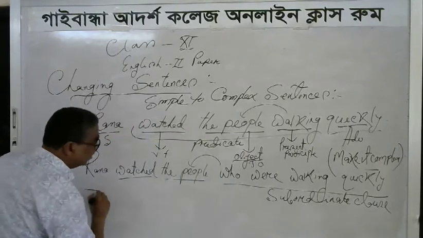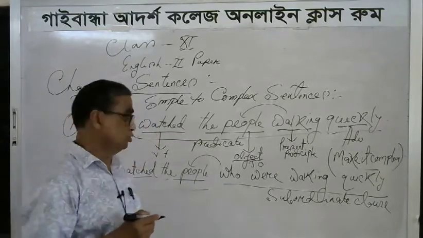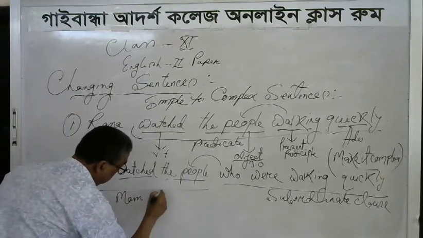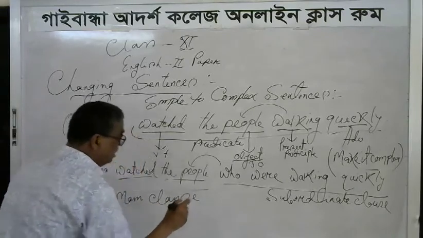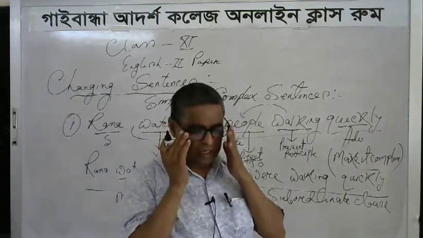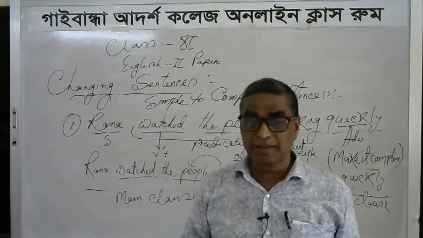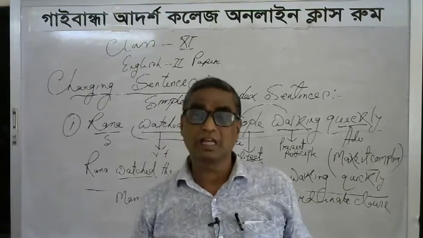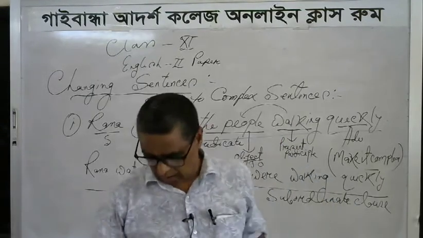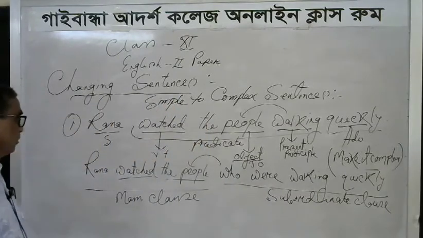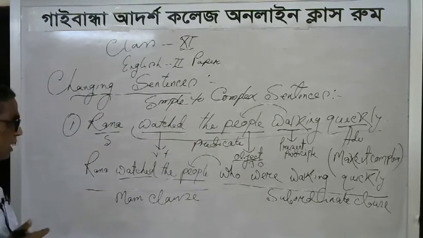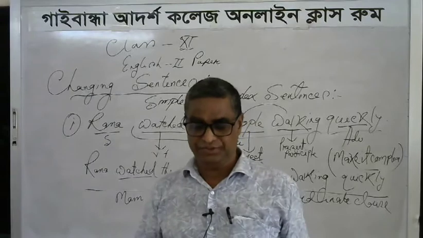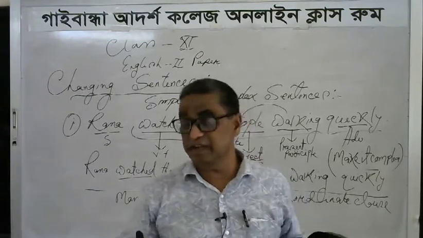Here, Rana watched the people. This is the main clause. At the beginning, I already informed you that in a complex sentence there must be two clauses, one main clause and at least one subordinate clause. In this sentence, Rana watched the people is the main clause, and who were walking quickly is the subordinate clause. So, this is the complex sentence. Later on, I will discuss another example.